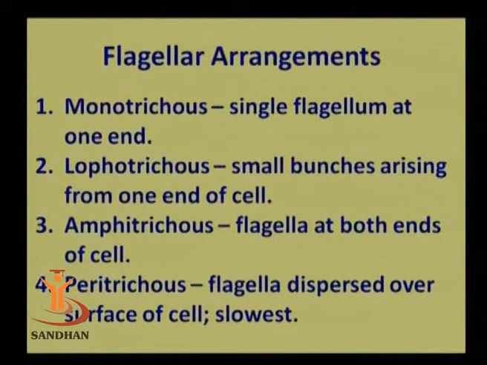Now it is quite possible, and generally seen, that bacteria possess flagella on the entire surface of the bacterial cell, and this type of arrangement is known as peritrichous arrangement. It means the flagella are all around the surface and quite dispersed. Because of the peritrichous flagella, the bacteria show movement which is quite slow.